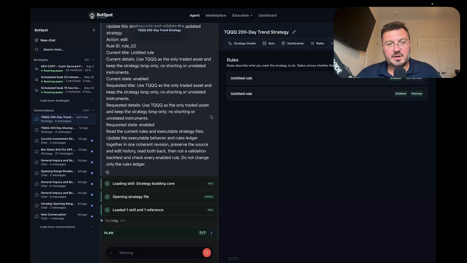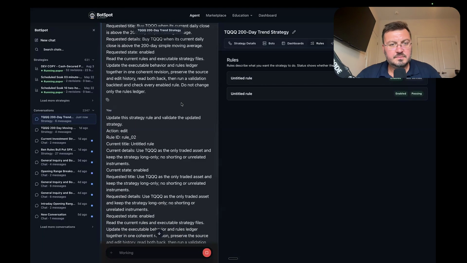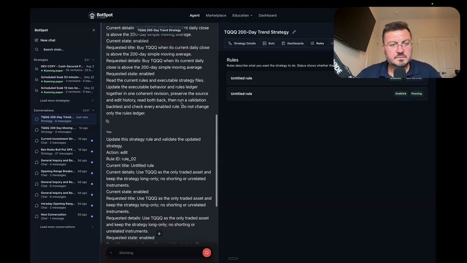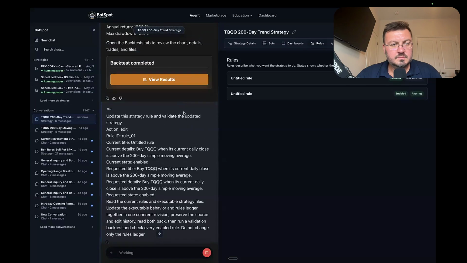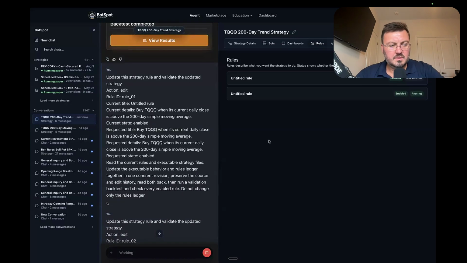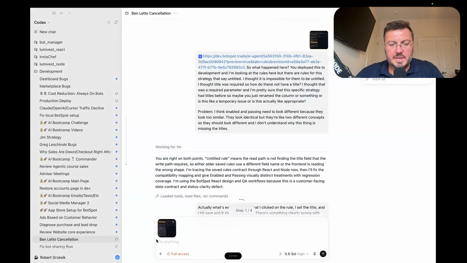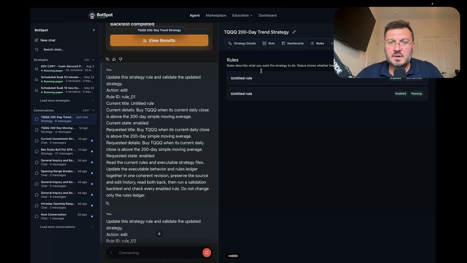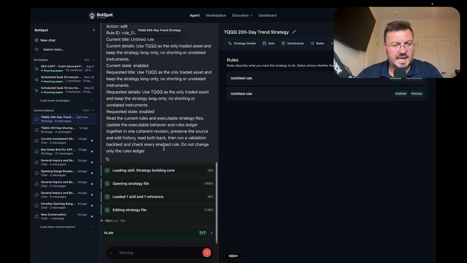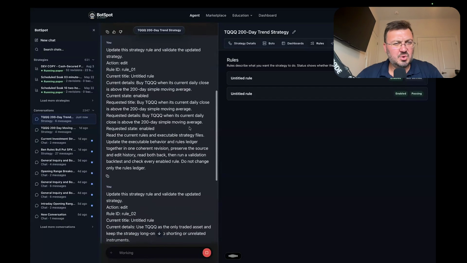So yeah, the idea here, wait, what? Or wait, maybe even something weirder is going on here because I clicked on the rule, I changed the title, I hit save, and now for some reason I look at the agent and there's some sort of thing from the agent saying update the strategy rule and validate the updated strategy action edit.